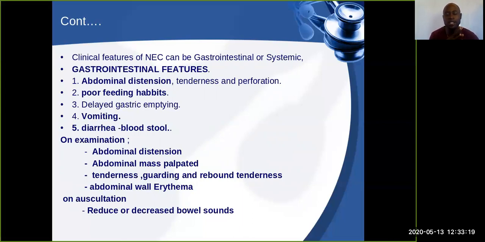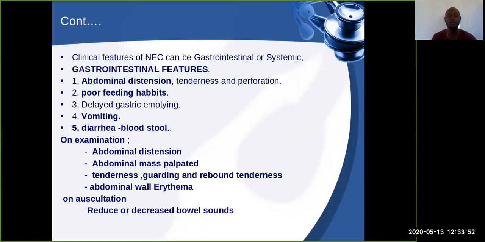In these infants, you also find that there are poor feeding habits. In addition to that, these infants will present with delayed gastric emptying, because we know that there is a miscommunication somewhere there. So even the emptying is altered. Also, they will present with vomiting. If at all there's gastric emptying, you find that there's diarrhea, which is blood stained.